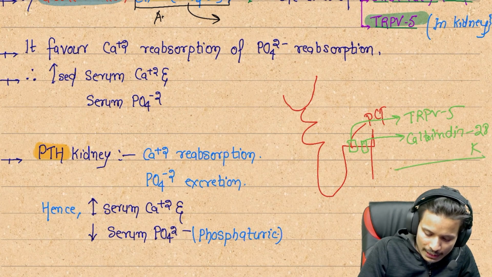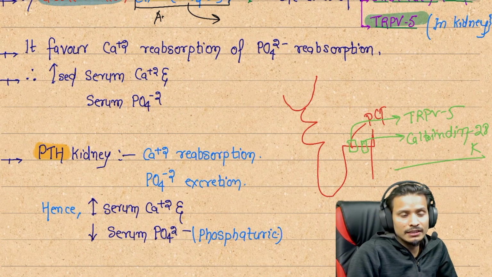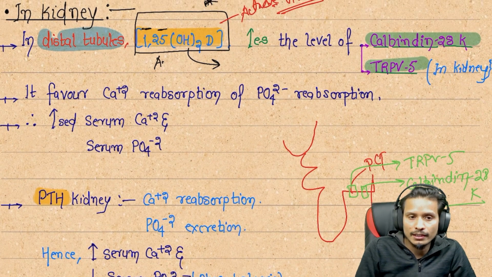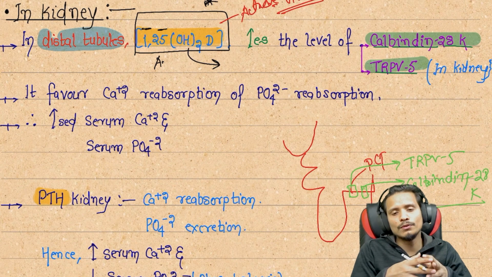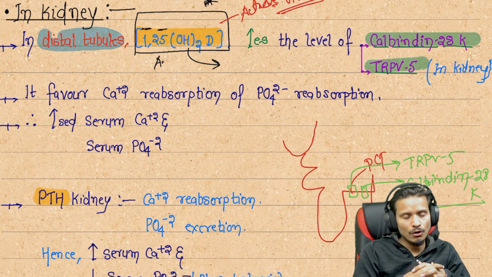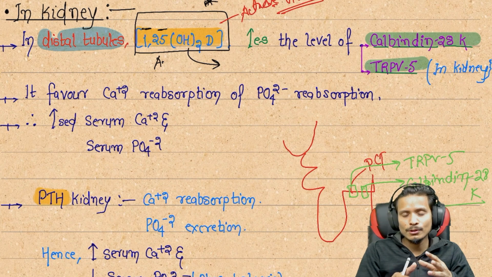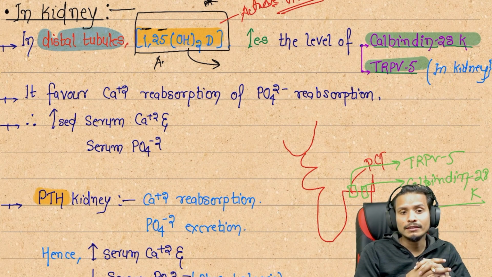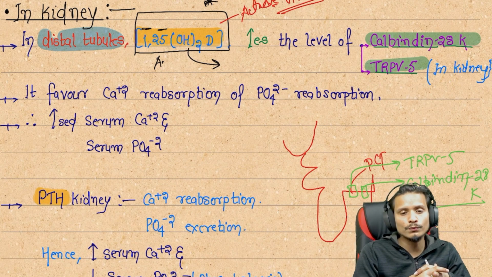Now you know calbindin 28K and TRPV5 are synthesized in the distal part of the kidney. Here, the absorption of calcium and phosphate will be regulated by this vitamin in the distal tubules of the nephron of the kidney.